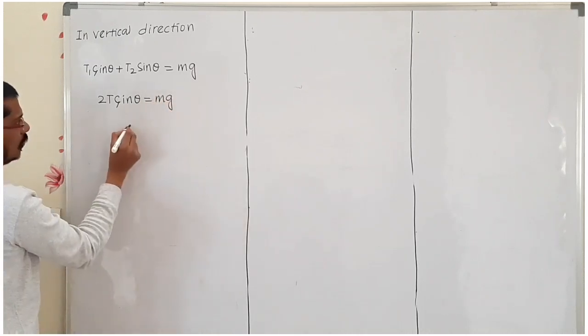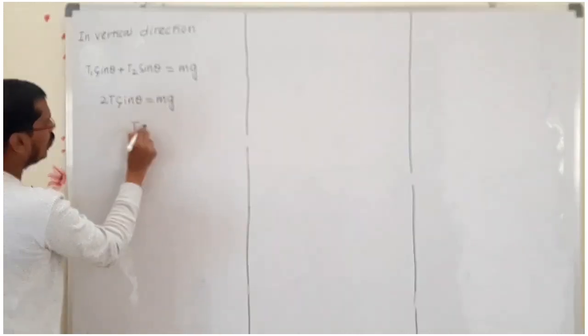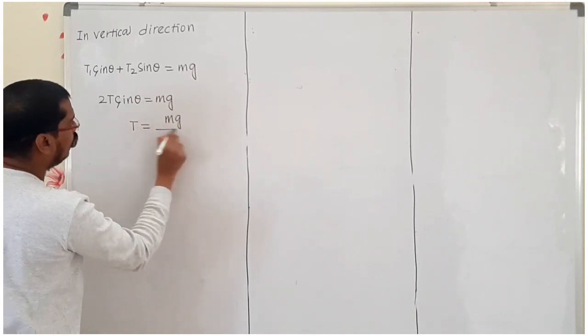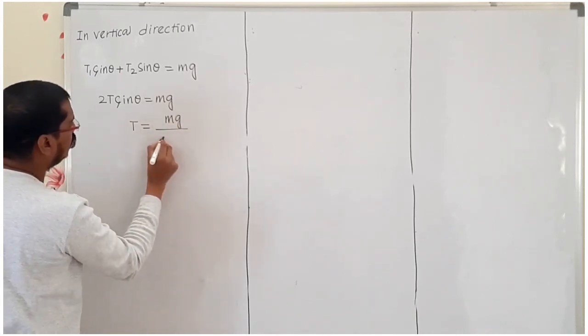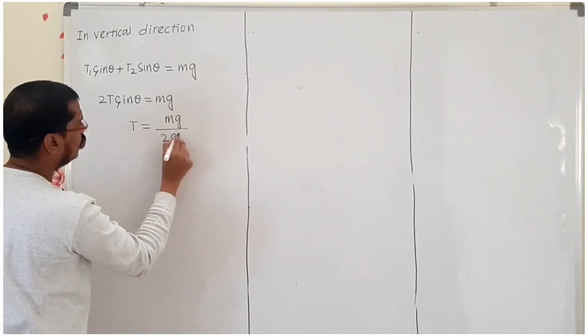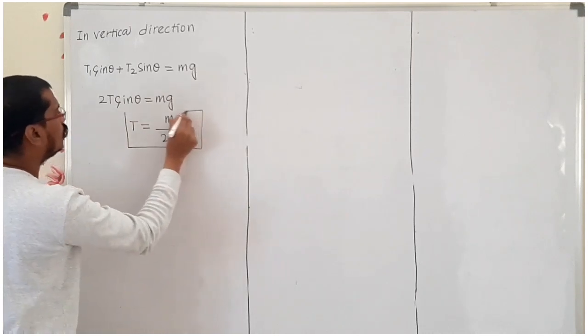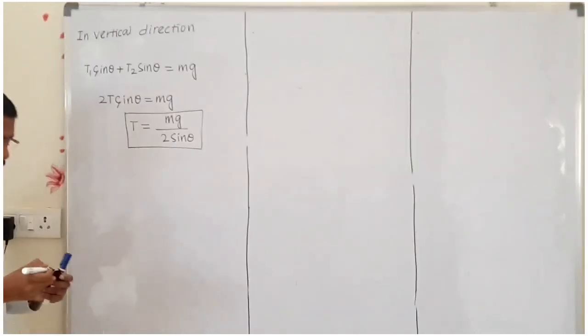Now we have to find out the tension in the string. T equals Mg upon 2 sin theta. This is the tension to find in the given sum.